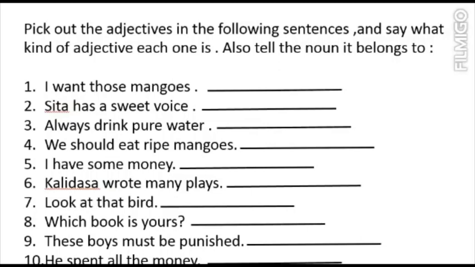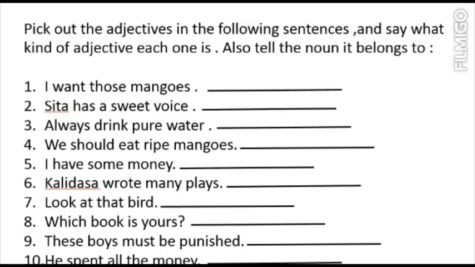He spent all the money. Here all is the adjective of quantity. It is showing the quantity of money, that he spent all the money. So all here is adjective of quantity, and the noun here is money. It is belonging to money.